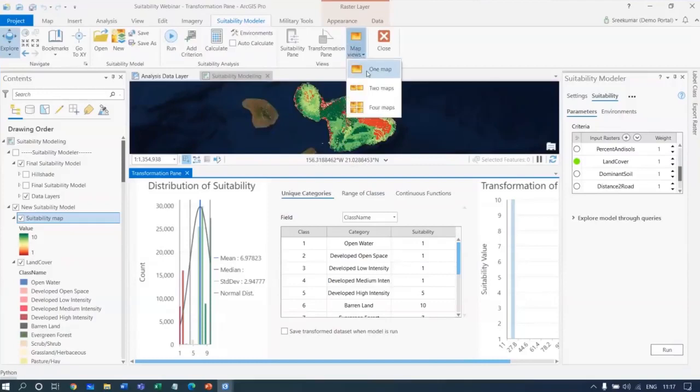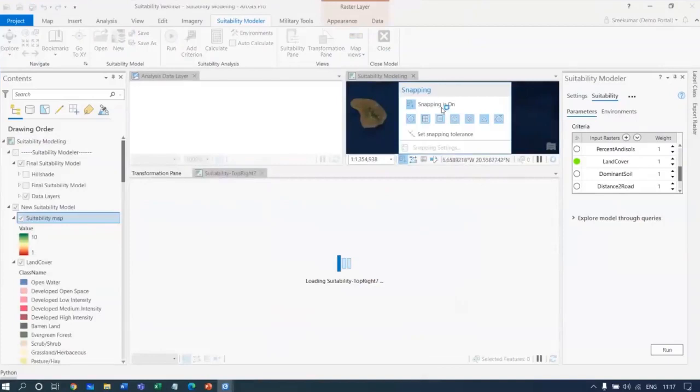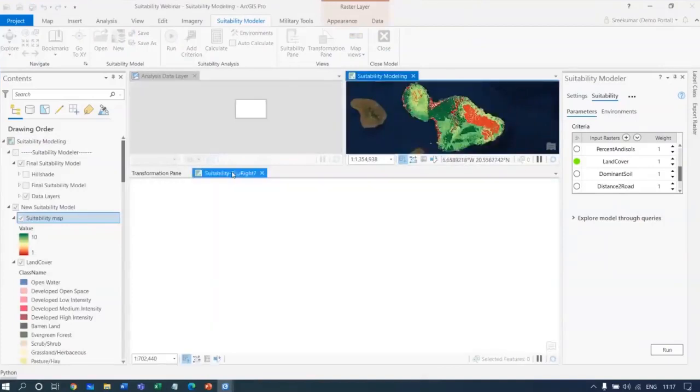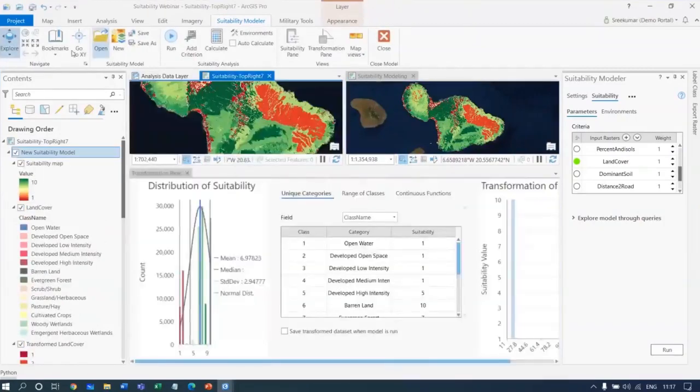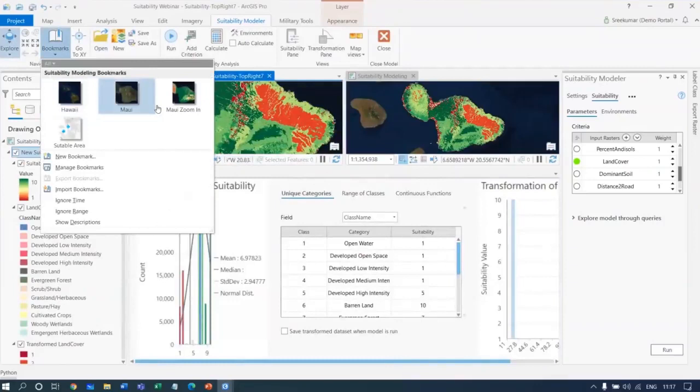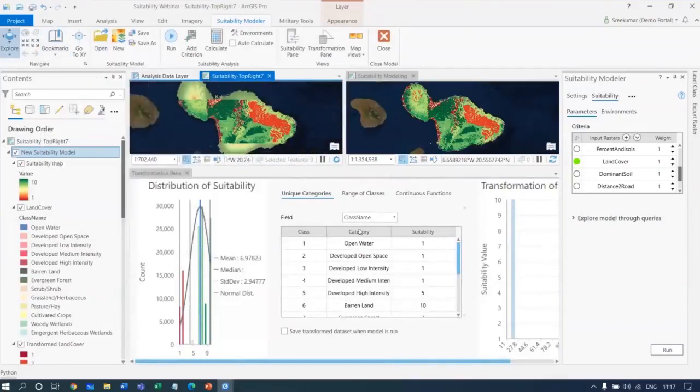And I can also have a two-pane view so that it will help me to understand, the moment I bring up new analysis criteria, how it is going to work for me. Here I have just put one more window. Yes, I have two windows right now.